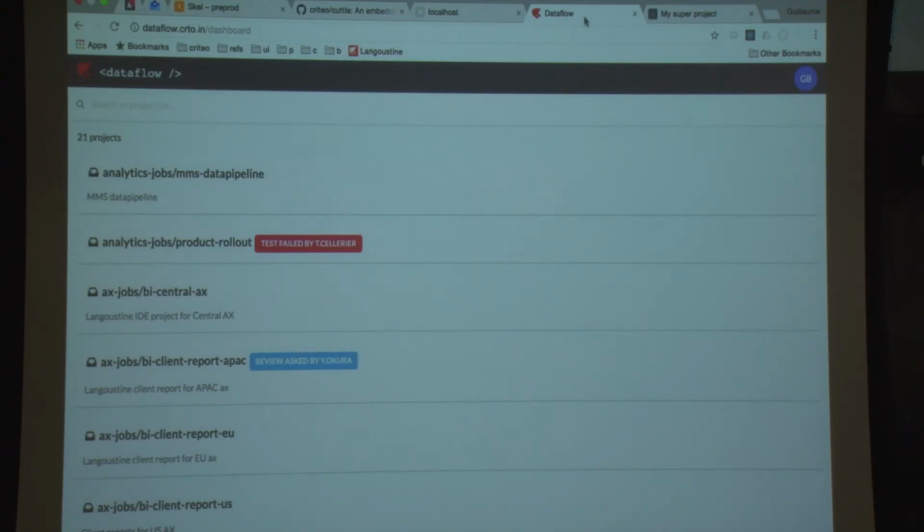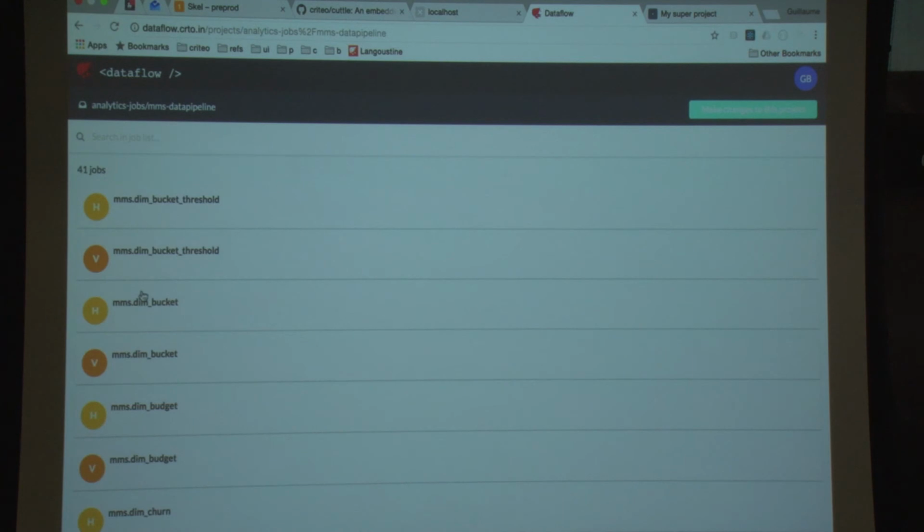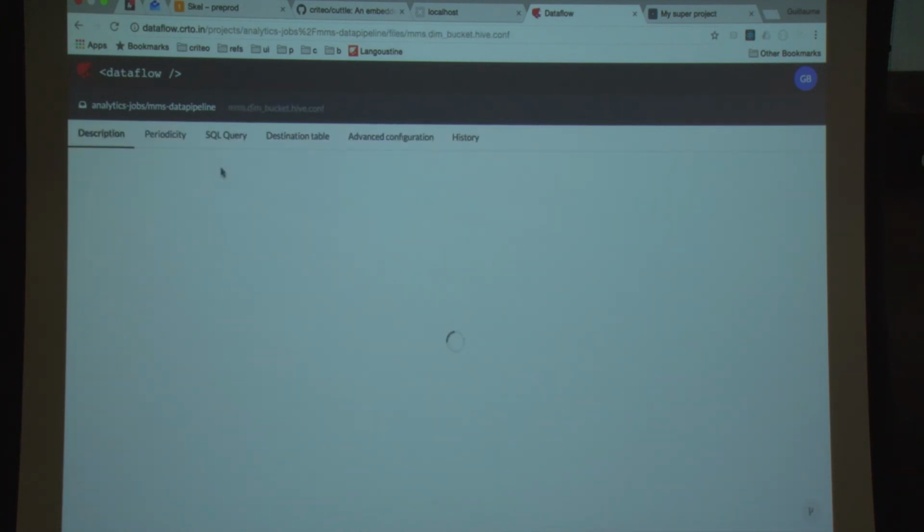Now sometimes you want to have your workflow data driven, and we do that as well. So we have this project called Dataflow, and Dataflow is a way to create a data pipeline by just writing some Hive query. So users here open some project and create some jobs, and the jobs are actually Hive queries.